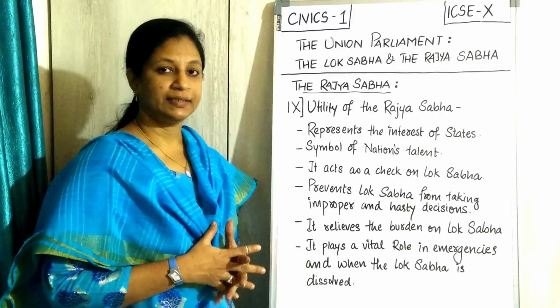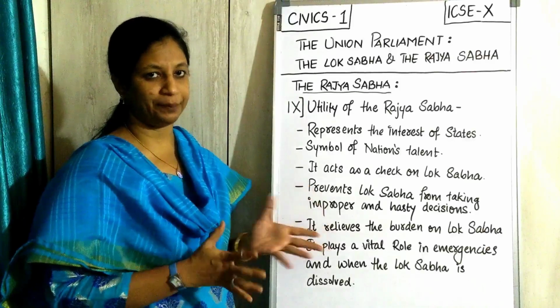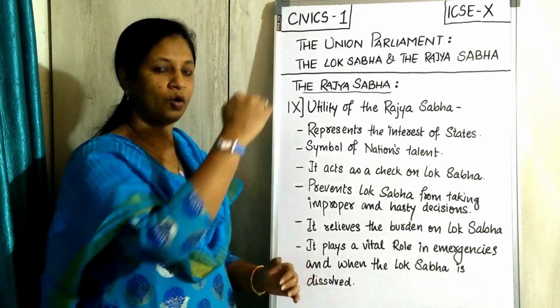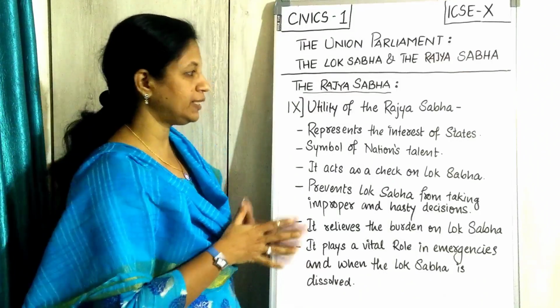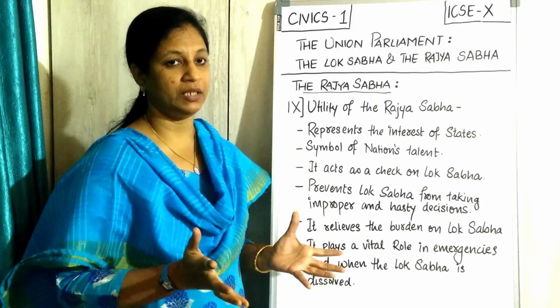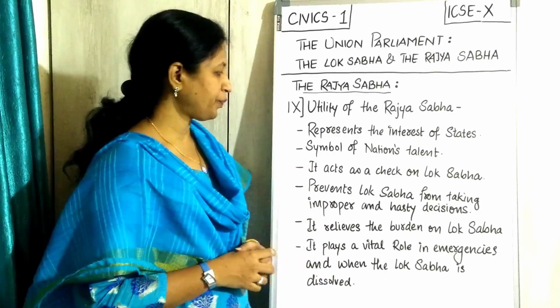We should be going with the Rajya Sabha, the last point, that is the utility. You can say it is a kind of wrap up. We have almost discussed all these points here or in the other points, and we can say it is the wrap up or the summary of, not the whole summary, but some important points which you are supposed to recap.